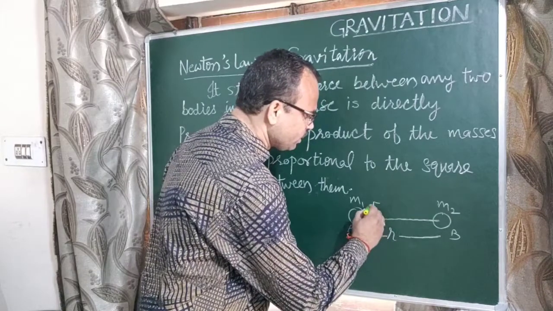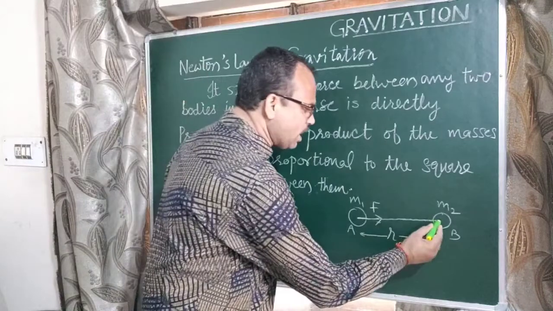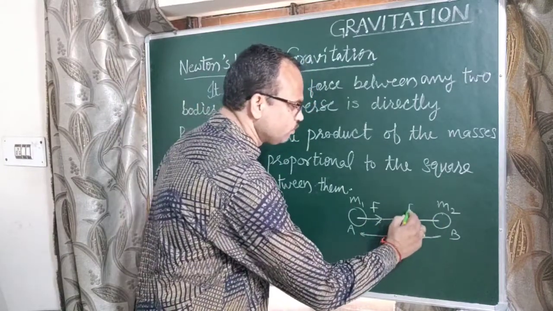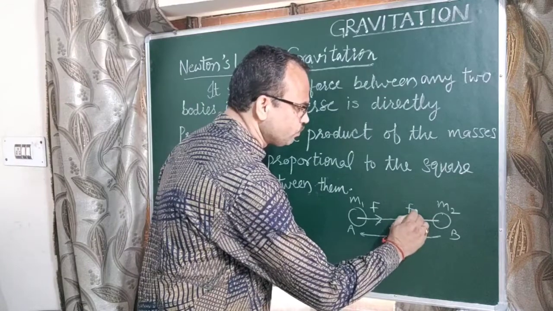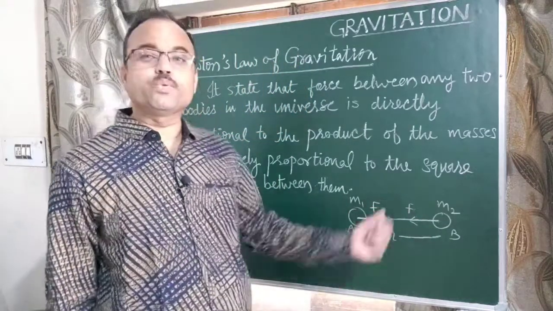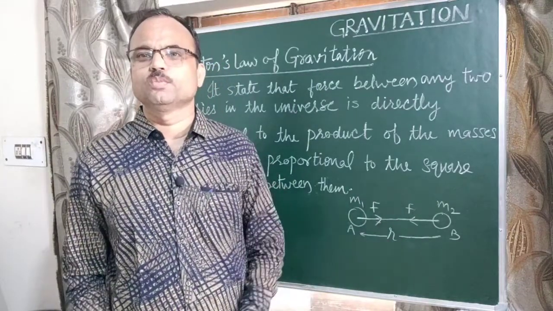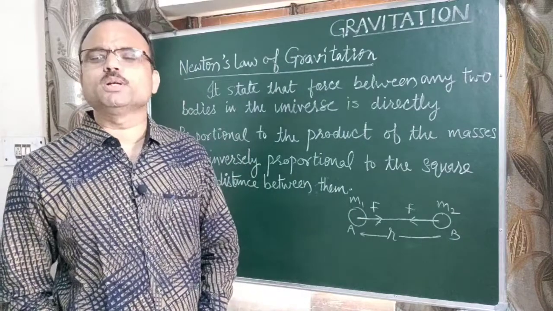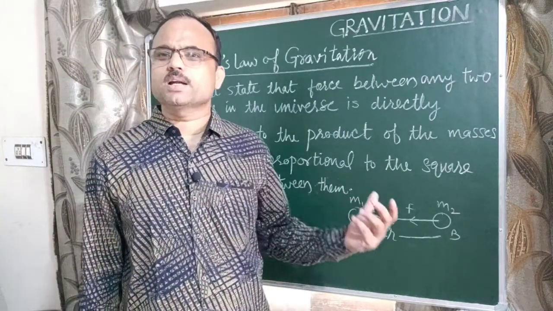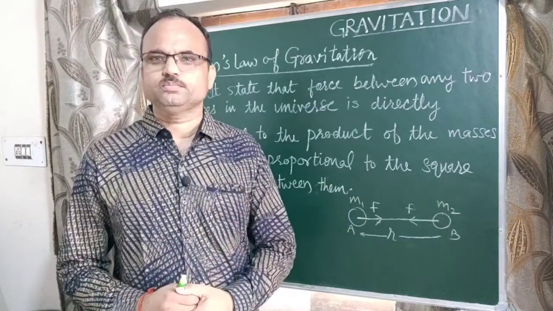Similarly, the second body also experiences a force due to the first body. So these two forces are always attractive in nature. According to Newton, gravitational force is always attractive, never repulsive in any condition.